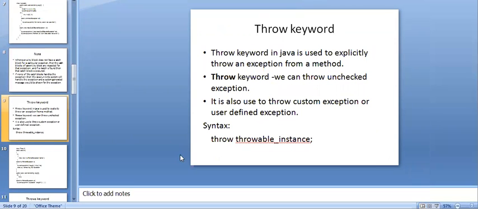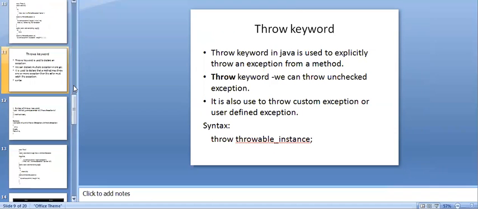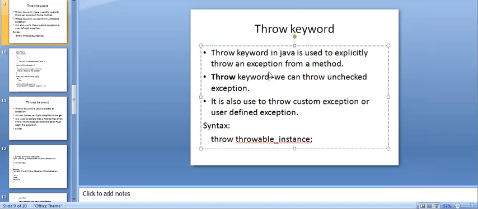Then we go to the throw statement, and we have throw and then throws, and we have different exceptions. Then I'll complete this code. The throw is a keyword in Java. It is used to explicitly throw an exception from a method.